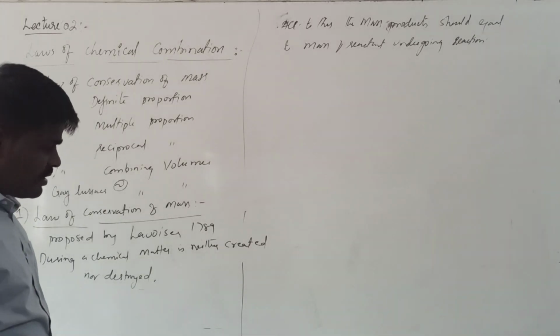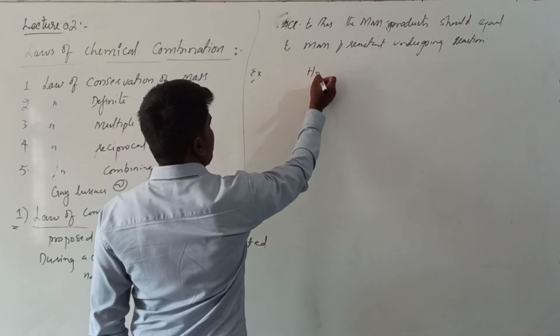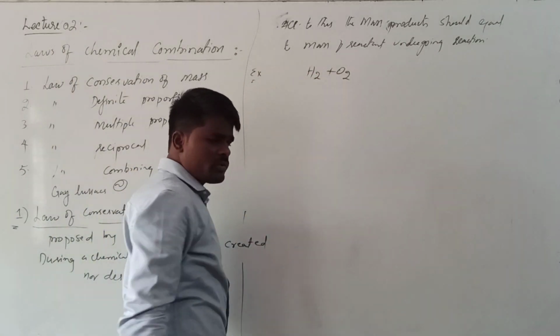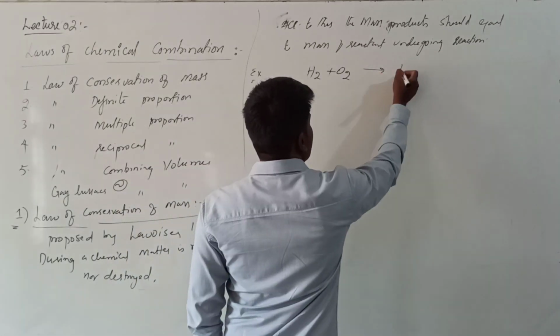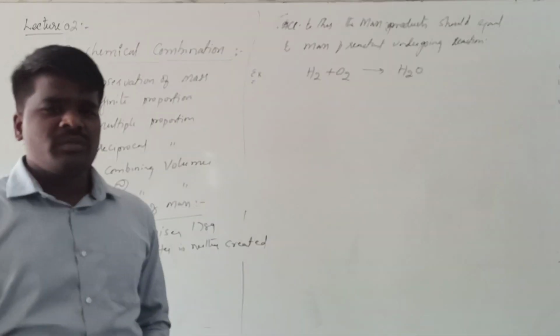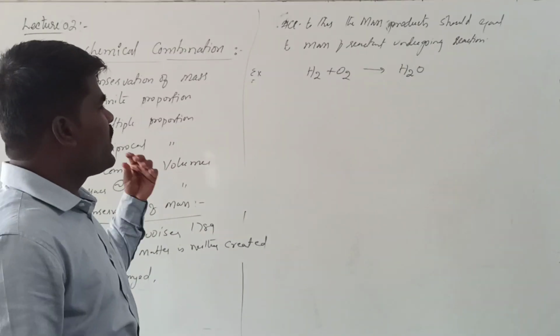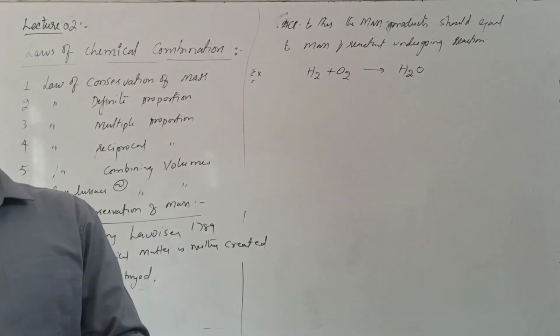Let us discuss with an example. Suppose you consider the reaction between hydrogen and oxygen, which gives rise to H2O. This is a general reaction between hydrogen and oxygen. This generally takes place at very high temperature. So when hydrogen gas reacts with oxygen gas, it produces water.